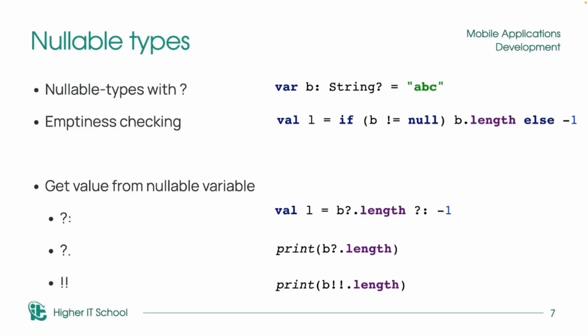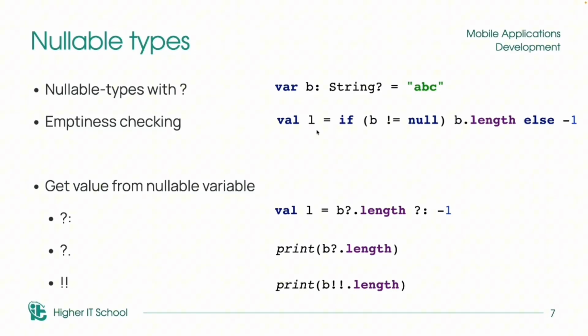Null means nothing. And it means that when I try to do something with this variable, I need to check is it empty or not, or maybe I have some information inside it.